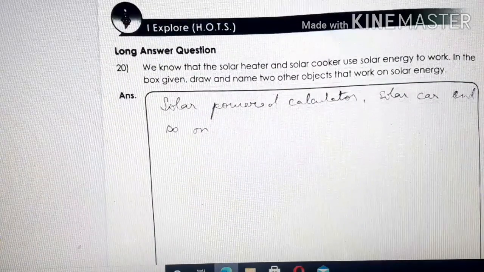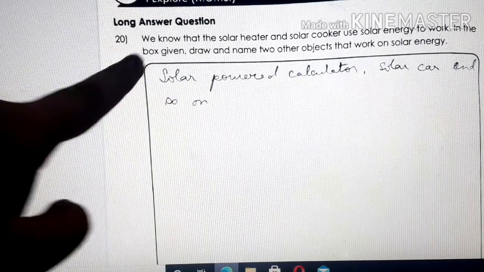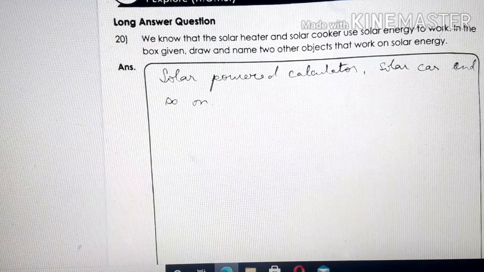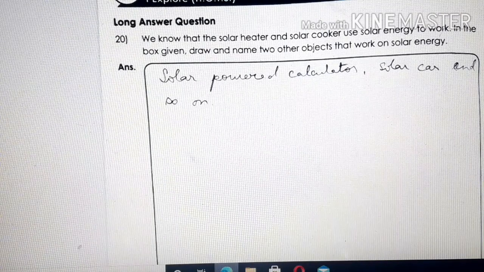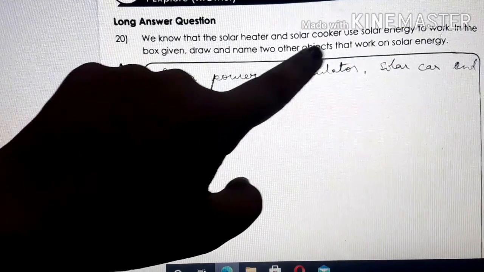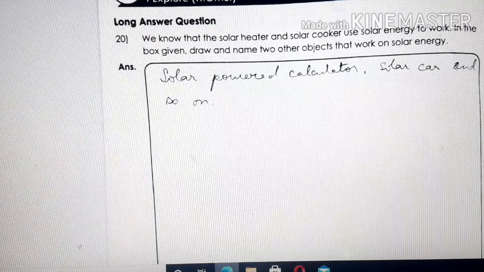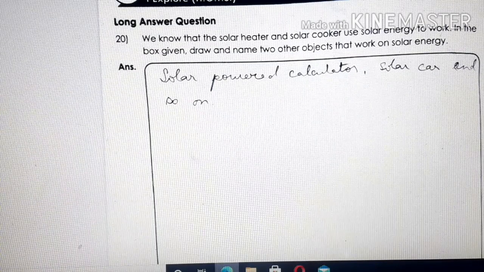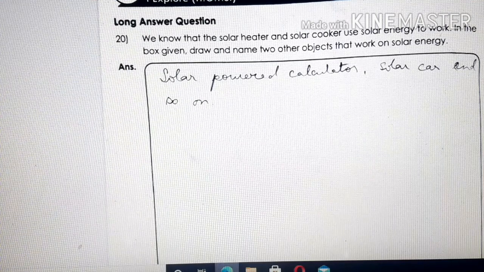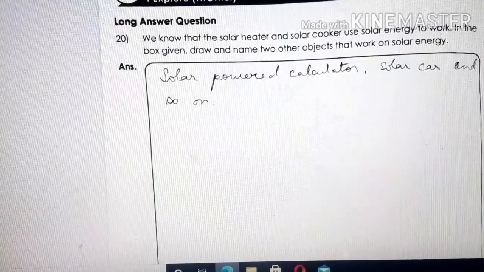Let's move to the next question. This is the last question, children. Question number 20. We know that the solar heater and the solar cooker use solar energy to work. In the box given, draw and name 2 other objects that work on solar energy. So children, you can draw a solar powered calculator, solar car and many other things. You can find it out. You can draw any object that